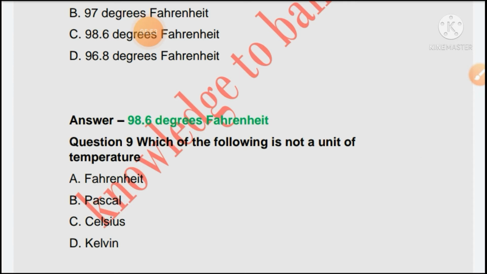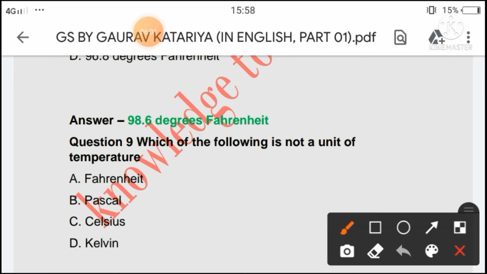Next question is, which of the following is not a unit of temperature? Fahrenheit, Pascal, Celsius or Kelvin? So the right answer of this question will be Pascal, because Pascal is the unit of pressure and the remaining, Fahrenheit, Celsius and Kelvin, are units of temperature.